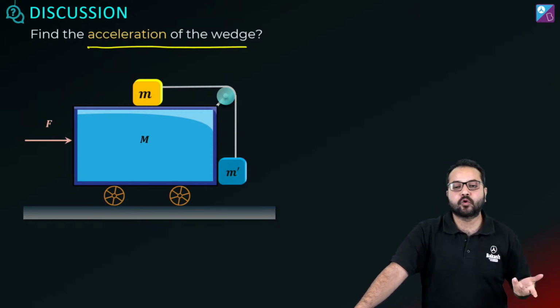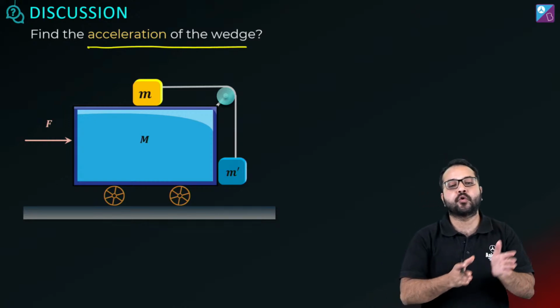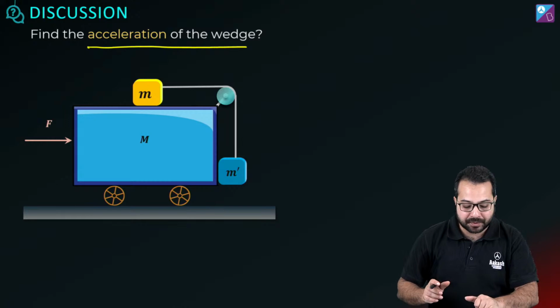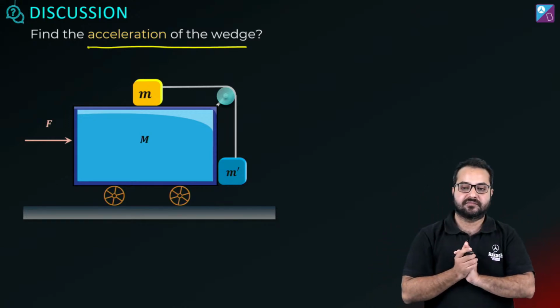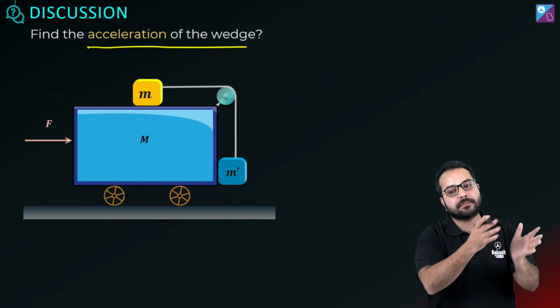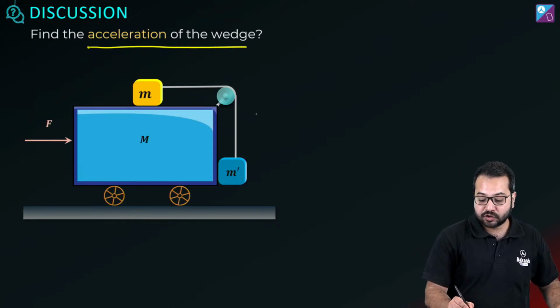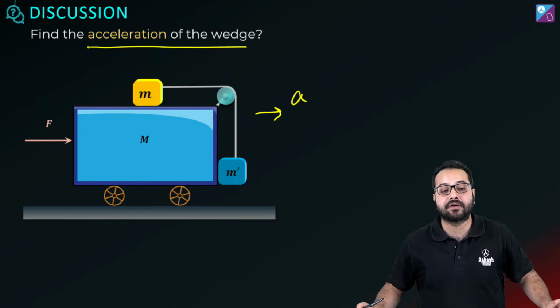Both the blocks have no relative motion with respect to capital M, यानी कि both the blocks are going along with capital M. Is that correct? So capital M, small m and m prime all are going एक साथ. अगर एक साथ जा रहे हैं with the same acceleration, then obviously we can assume them to be one system. So we can assume all of these three blocks are going to have an acceleration A in the forward direction.